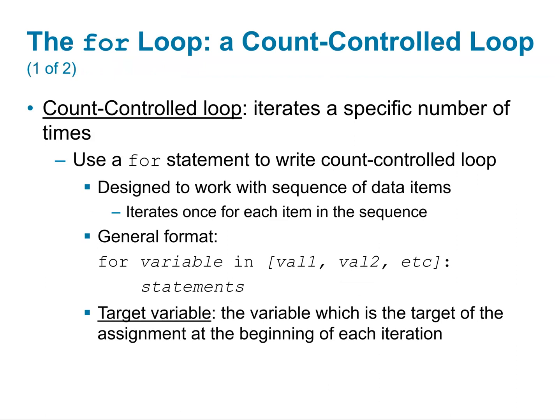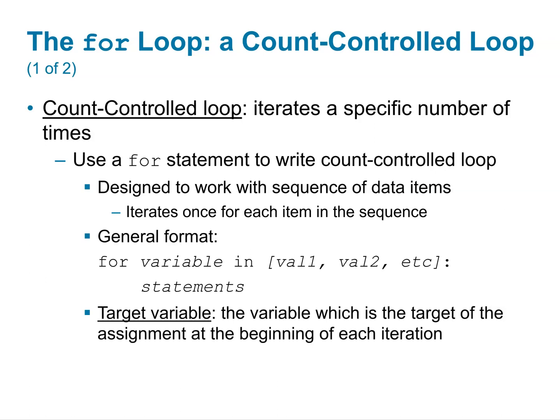The other type of loop is a count-controlled loop. It iterates a specific number of times. For this, we use a for statement to write count-controlled loops, and it's designed to work on a sequence of data items, so not just counting. It iterates once for each item in the sequence. The general format is for variable in value 1, 2, etc. And then do the statements.